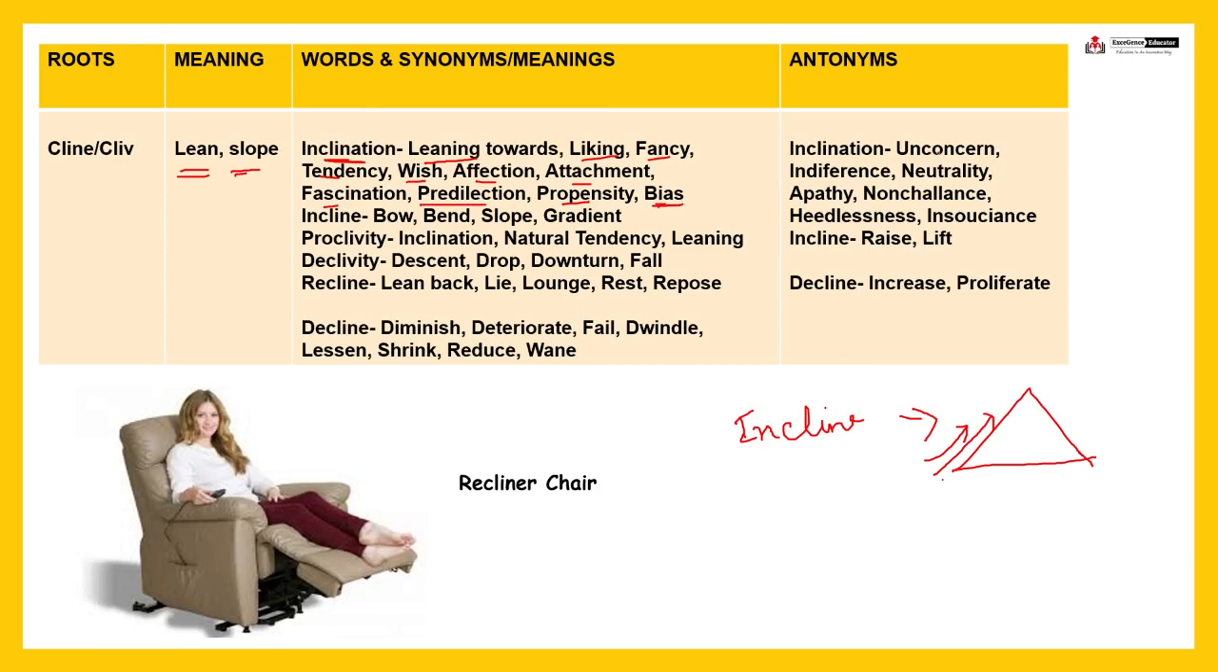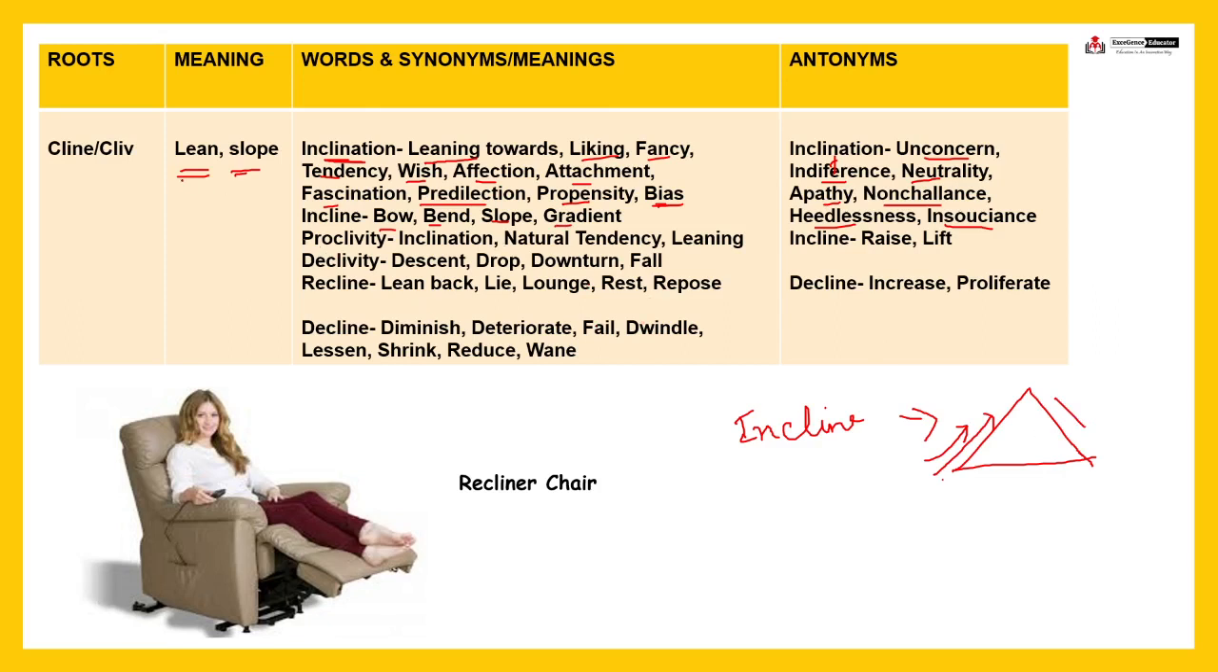Fine. And just the opposite of inclination is unconcerned, indifference, neutrality, apathy, non-challenge, heedlessness, insouciance, means you are not having any attachment towards someone. You don't have an inclination, means you are not paying any heed to that person. Heedlessness, right? Indifference, the spelling will be indifference, double F. Okay. And incline, just as I said, bow, bend, slope or gradient, right? Slope or gradient. Okay. Incline.